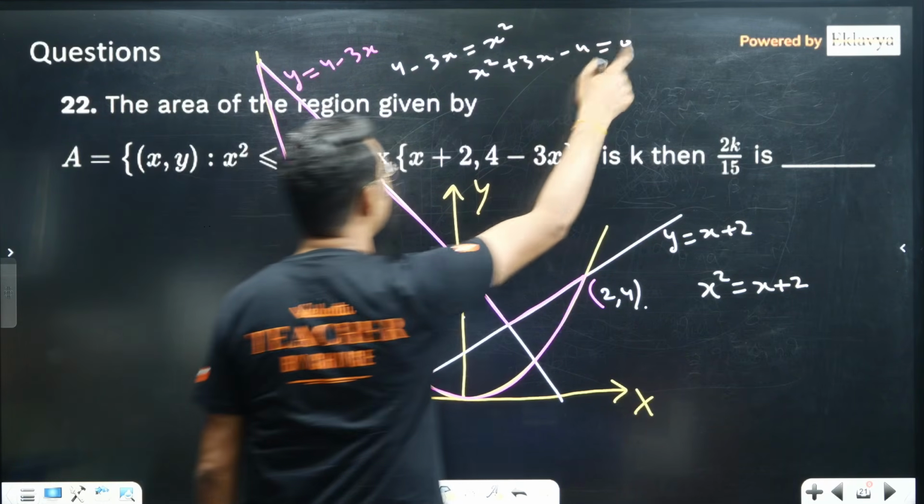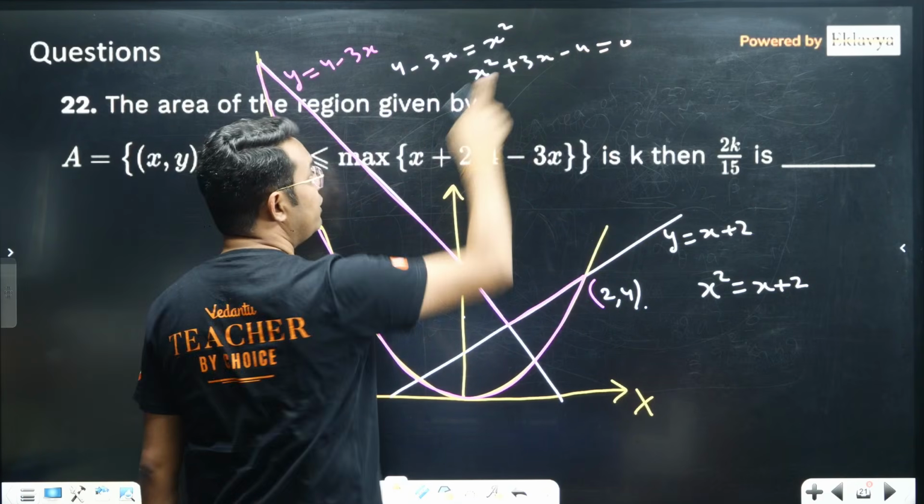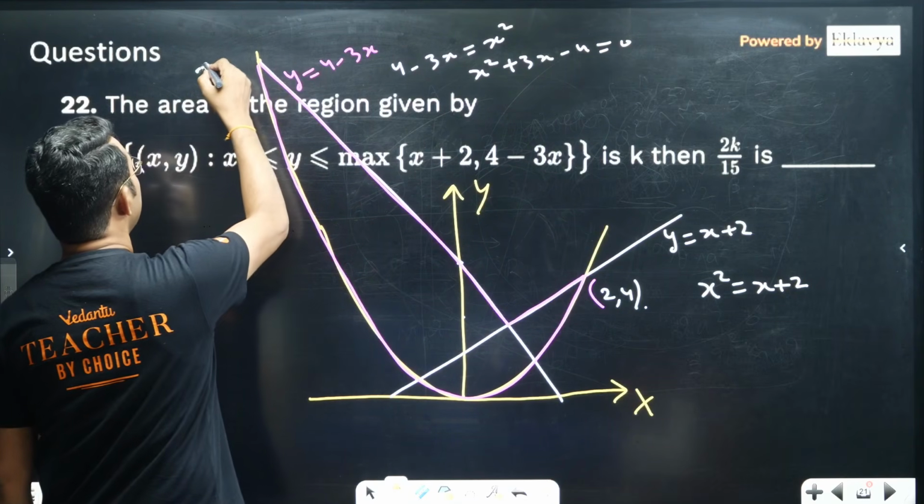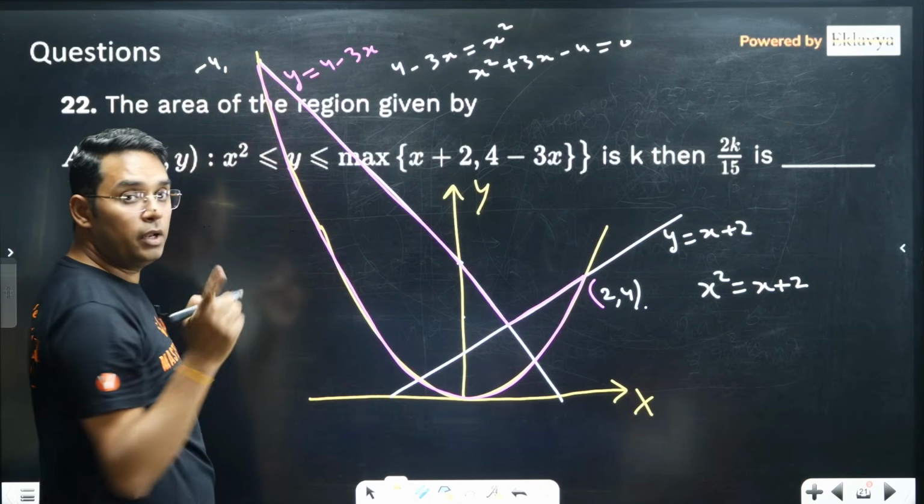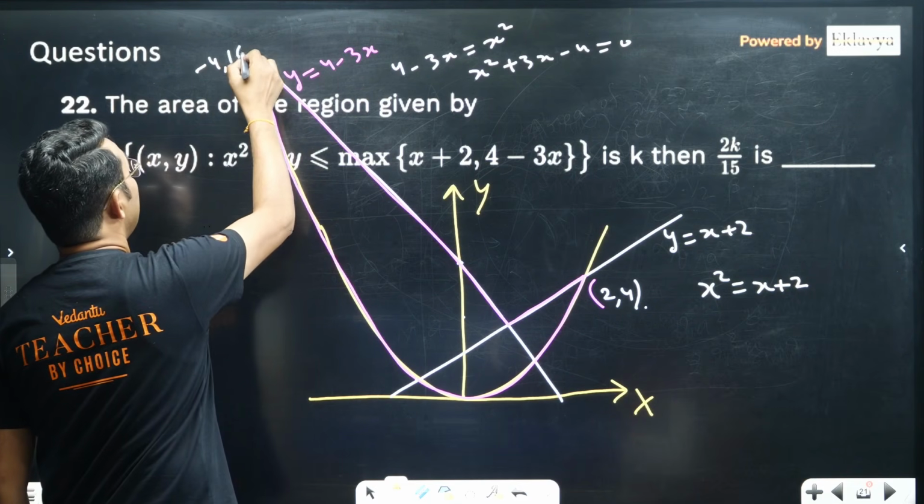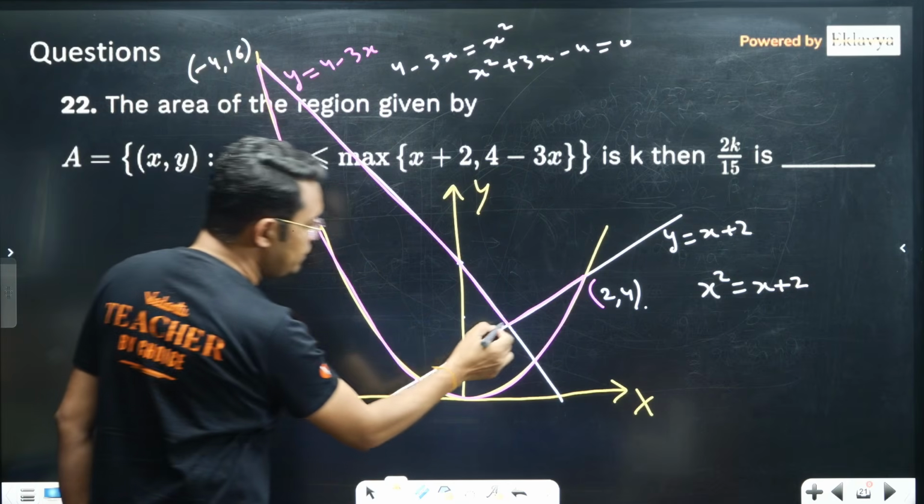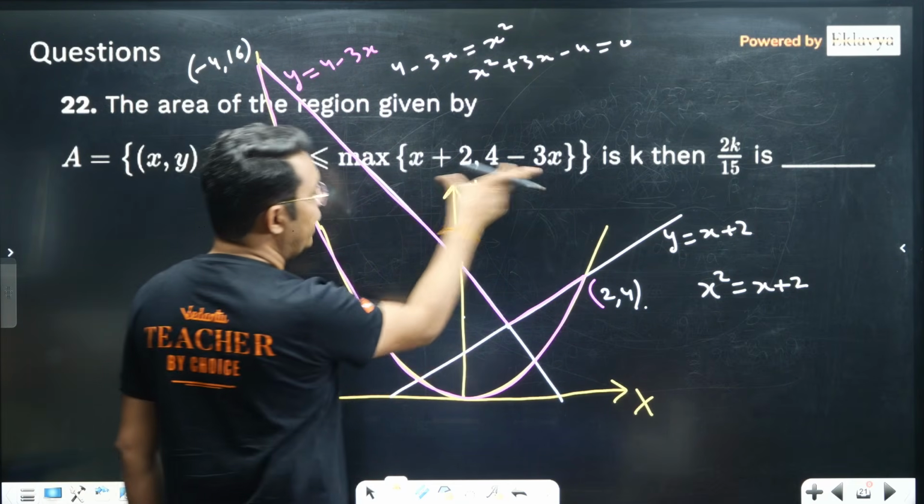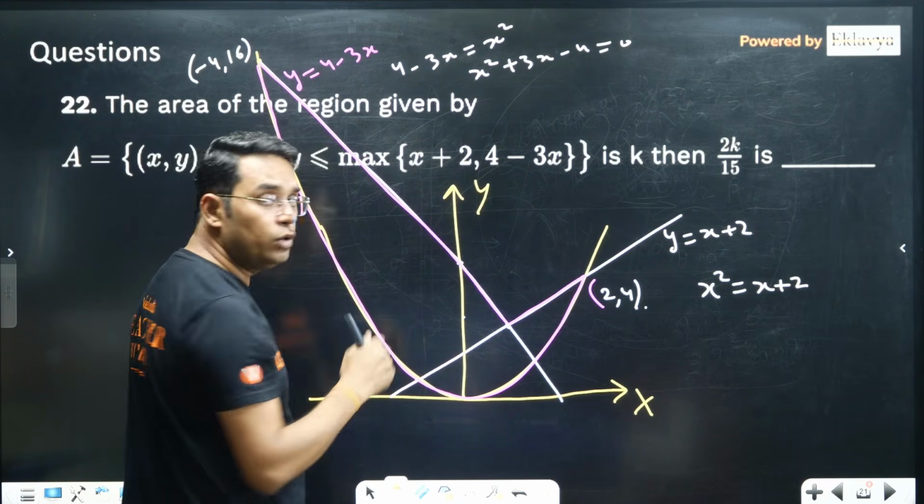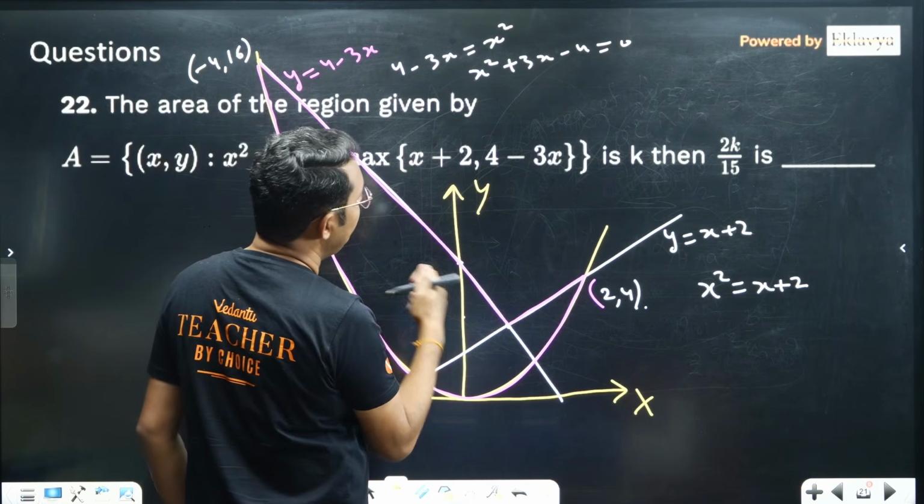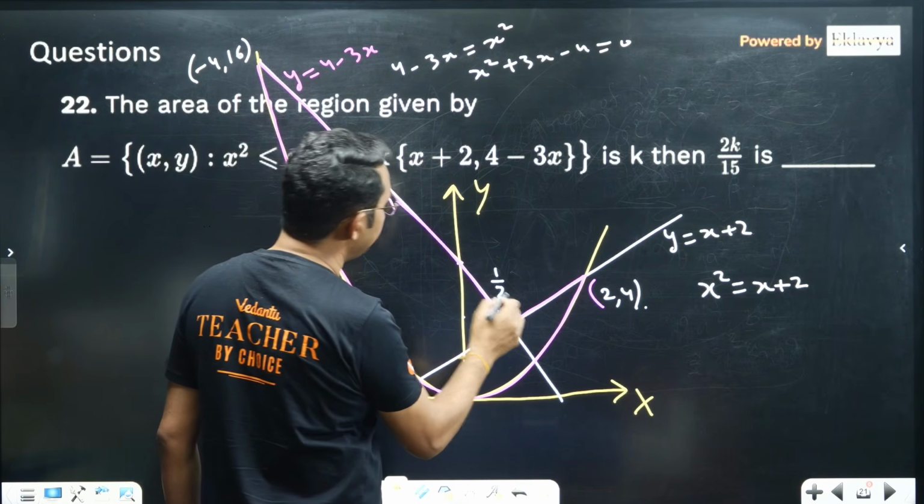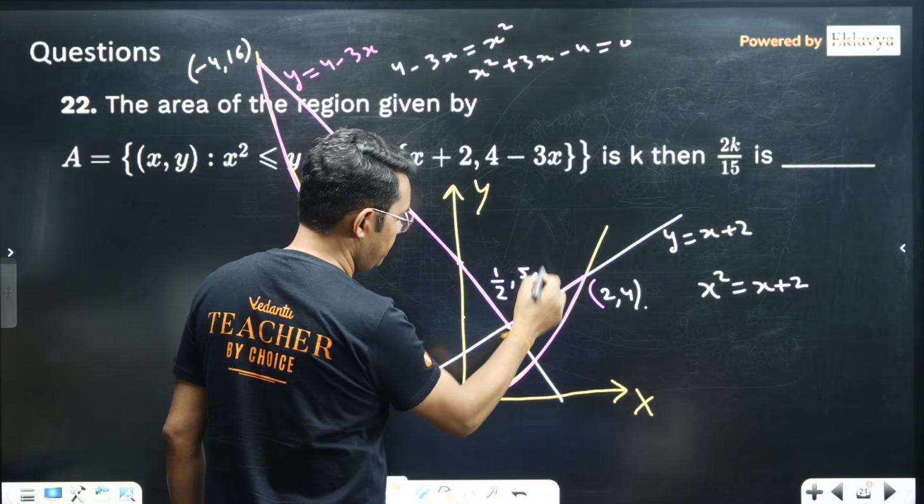Product of roots is minus 4, and by observation one root is 1. So I think I can say the other root will be minus 4 in terms of x. So y coordinate will be 16. This point is the intersection of these two lines. So if you solve them, x plus 2 equal to 4 minus 3x, we will be getting x coordinate as half and y coordinate as 5 by 2.